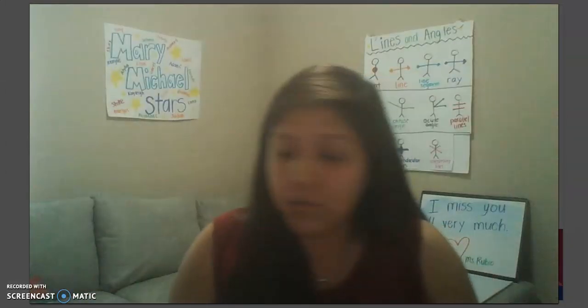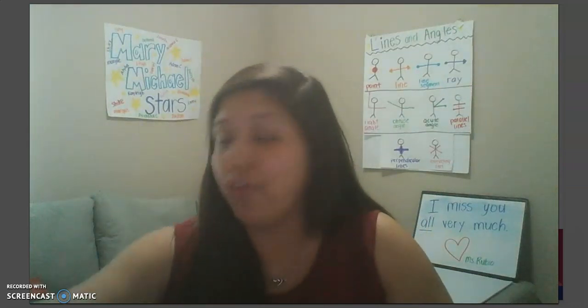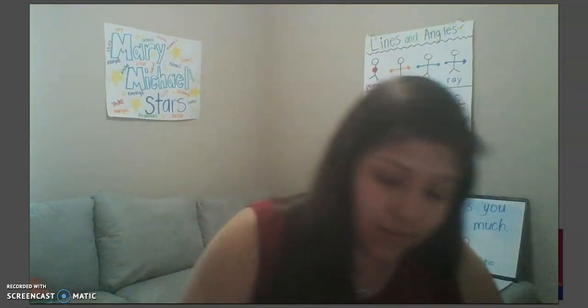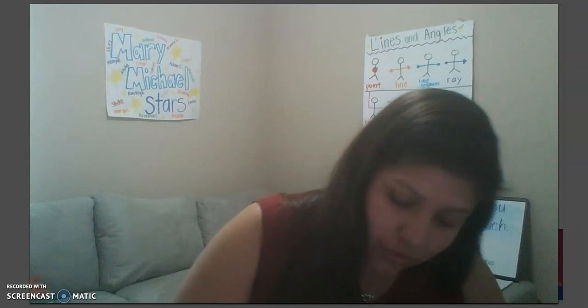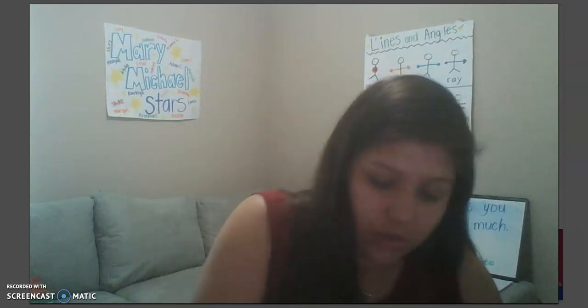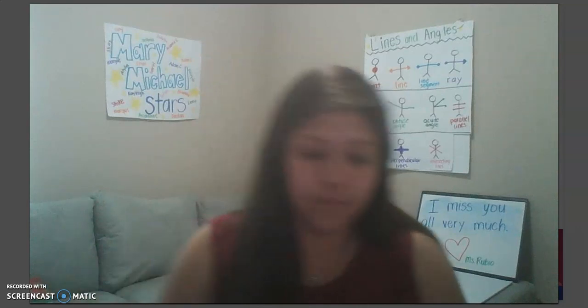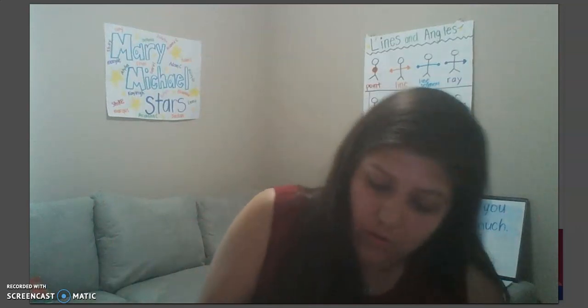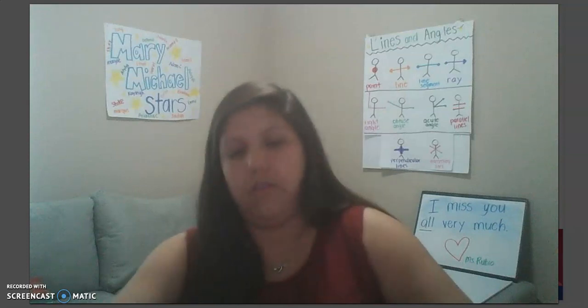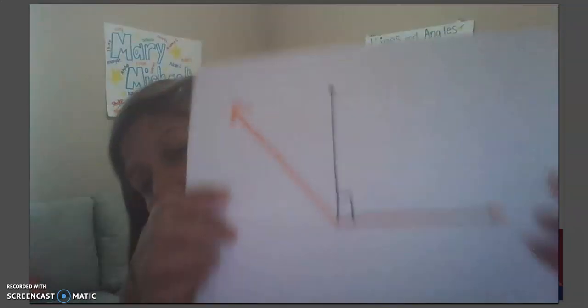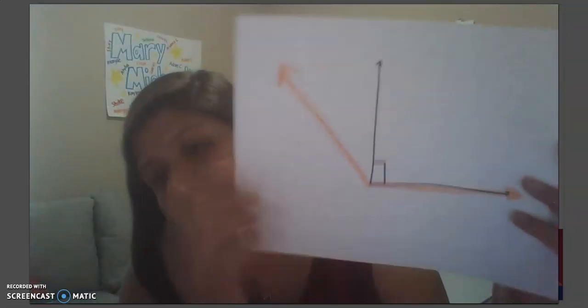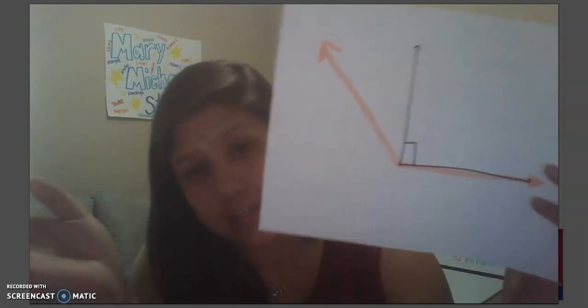An obtuse angle is greater than 90 degrees. So this orange line, which is a highlighter, so you can't see it that much, is an obtuse angle because it is greater than 90.